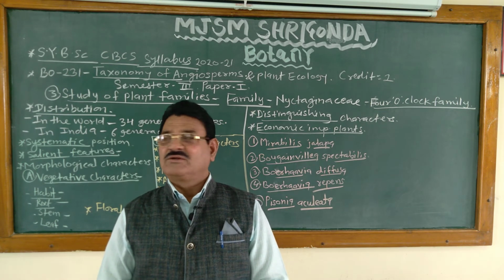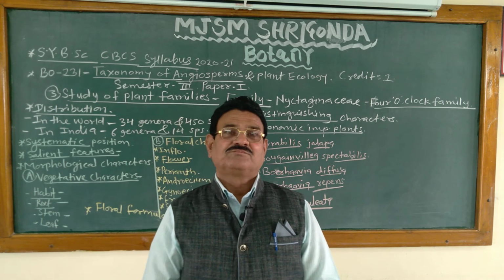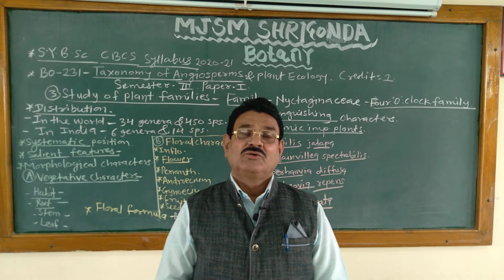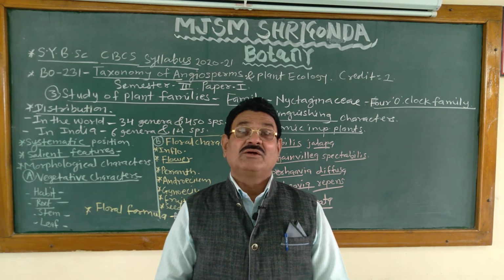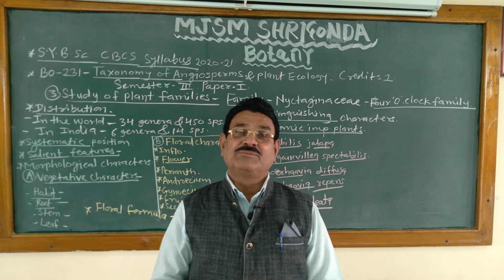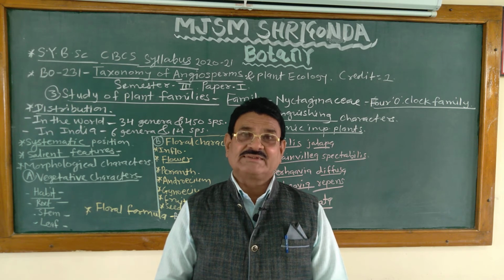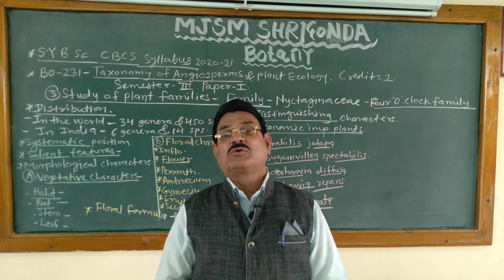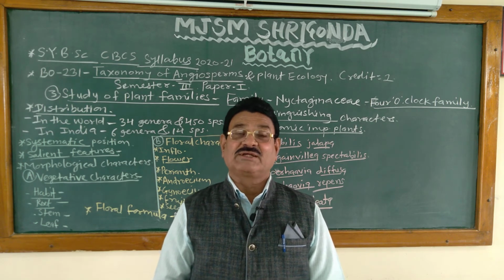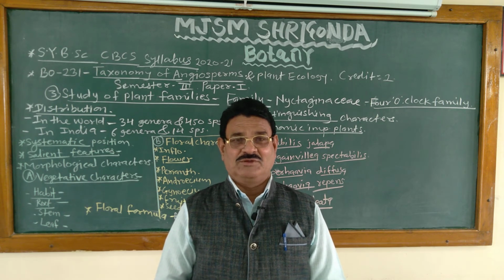Tubular perigone means at the base of the perianth, lobes are fused together, and at maturity these lobes are attached or adnate to the fruit, and hence this type of fruit is called anthocarpic fruit.